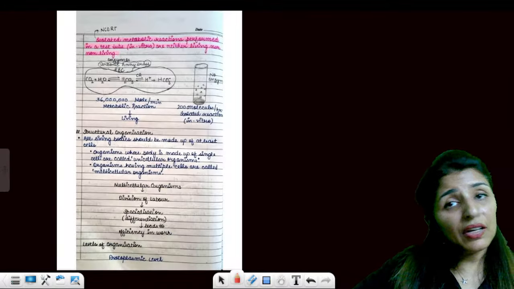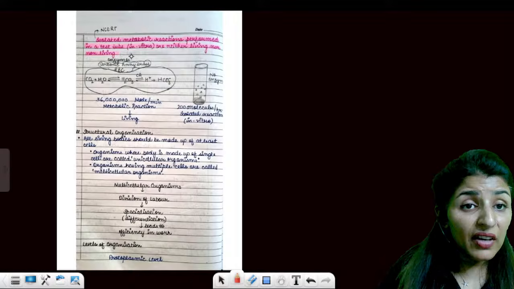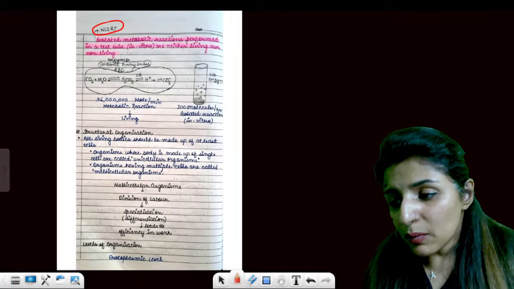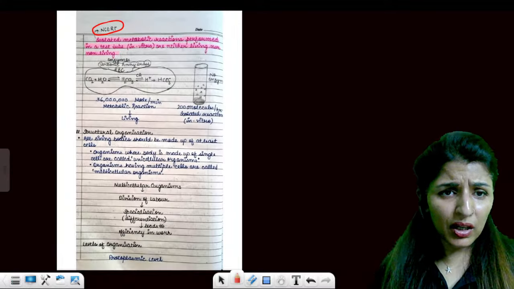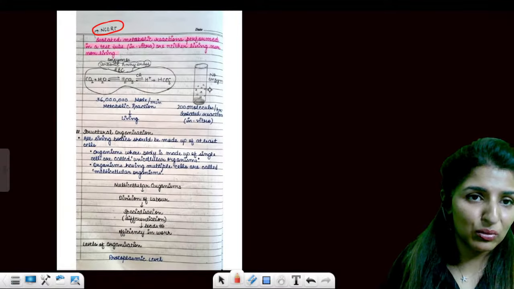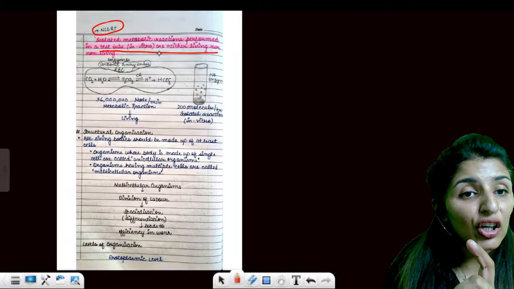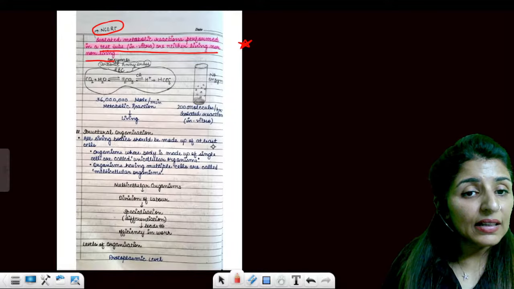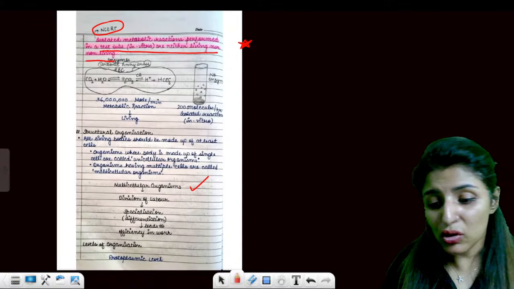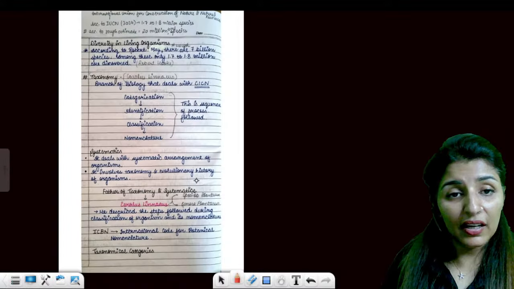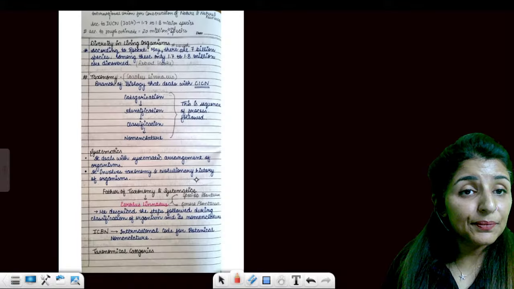Points clear to everyone? Now, similarly, we know about metabolism. In metabolism, one very important line of NCERT is that isolated metabolic reactions. What are metabolic reactions? All the chemical reactions going in our body. But if the same reactions occur in a test tube, they will neither be living nor be non-living. One very important line of NCERT. Are these clear? Then structural organization means all bodies should be made up of cells. Without being made up of cell, we will not call it living. Are these points clear? Okay.